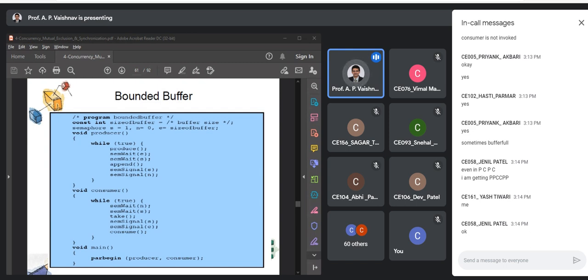Yeah, because it depends upon the dispatcher again, right? How many times it dispatches your thread, either producer or consumer, we can't control right now.